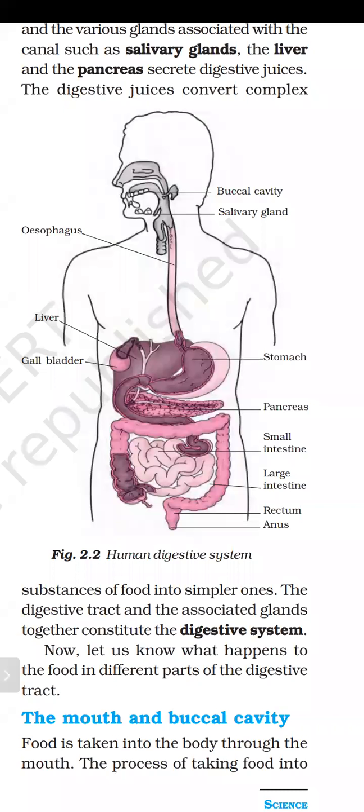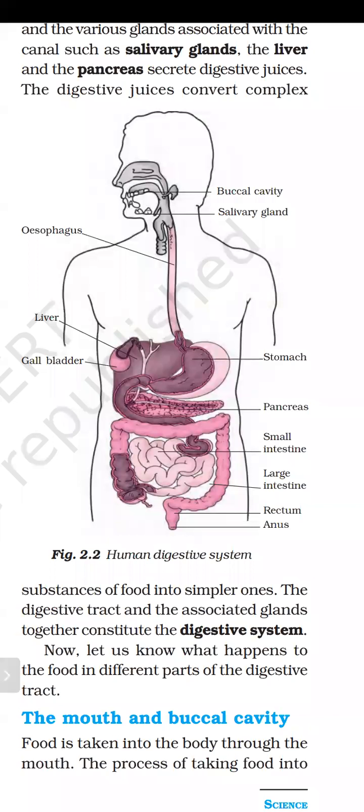So what are the different parts of the alimentary canal? First is the buccal cavity, meaning the inside of our mouth. The inside part of our mouth is known as the buccal cavity. Then the food pipe, whose other name is esophagus. After that, there is the stomach. Then there is the small intestine, large intestine, and anus. These are the parts of the alimentary canal.